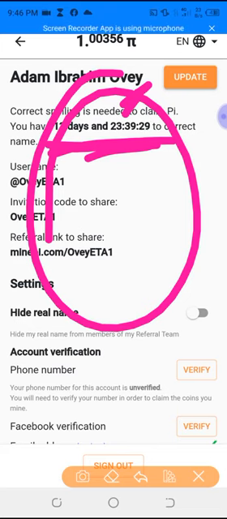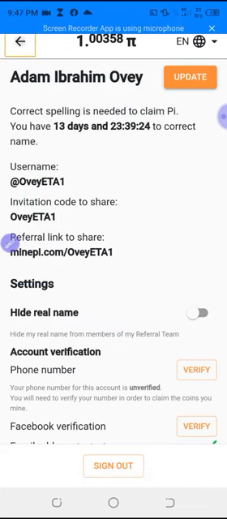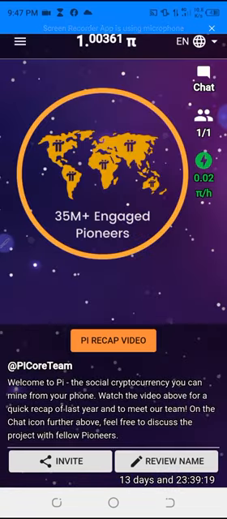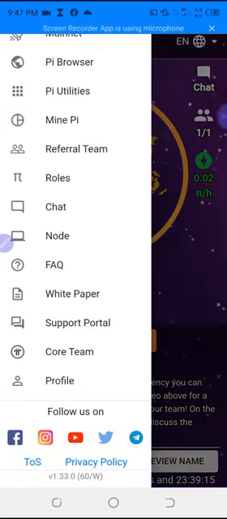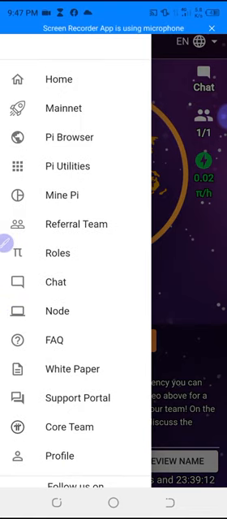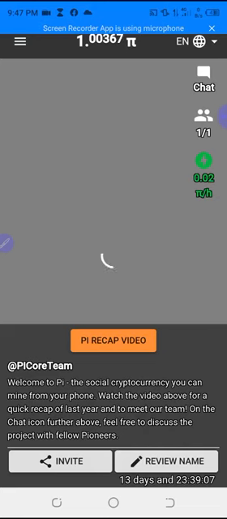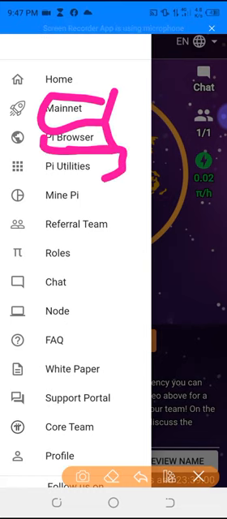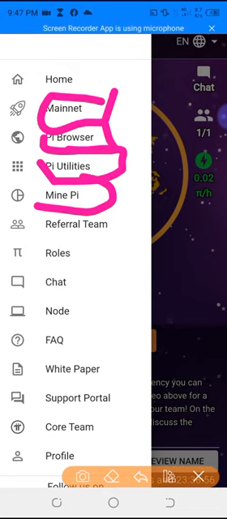So please, once you do that, that is all. This account has already been successfully set, and the next thing you will do is to keep coming back and continue mining. Next, you see Mainnet here. There is Mainnet, there is Pi Browser, there is Utilities, there is Mine Pi, and the rest of it.